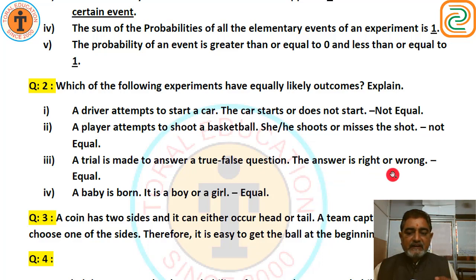The answer is right or wrong. This is equal. Maybe right or wrong. The next possibility is not possible. A baby is born. It is a boy or a girl. Whether it is a boy or a girl, maybe, this is equal. Generally the gender ratio is 50-50.